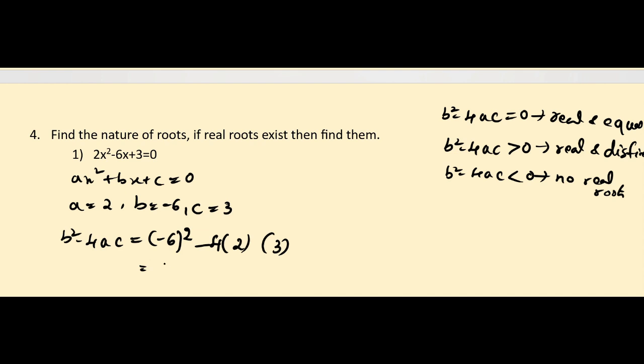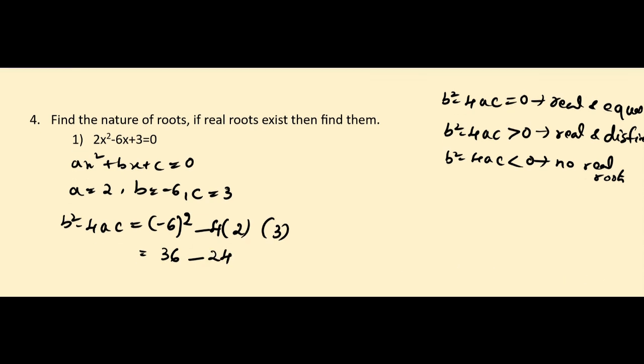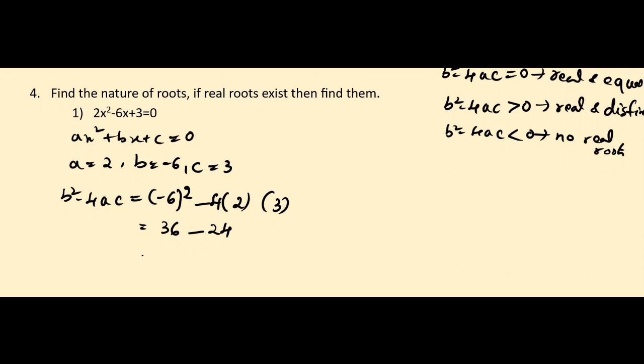Minus 6 whole square is 36, minus 4 2s are 8, 8 3s are 24. 36 minus 24 is 12. B square minus 4ac is equal to 12, which is greater than 0. So, the roots are real and they are distinct.